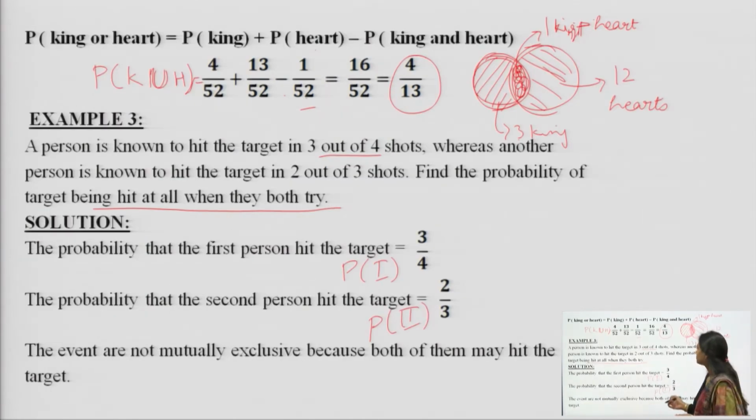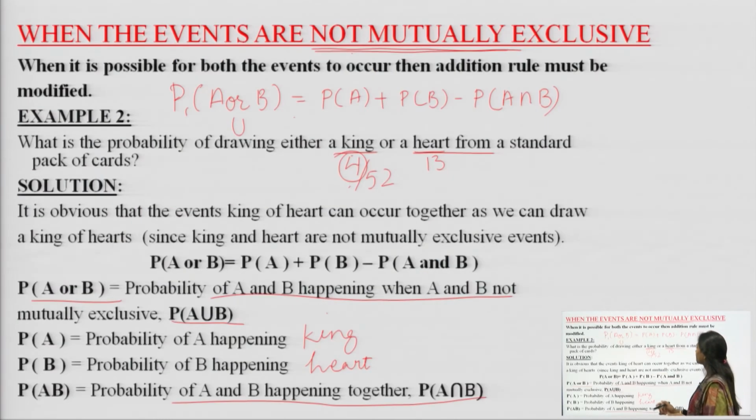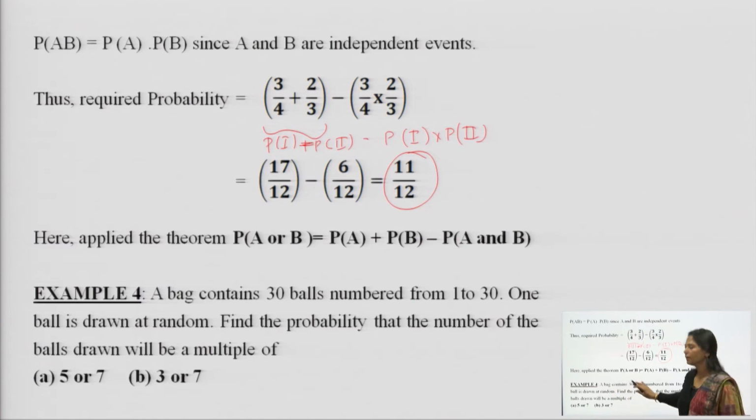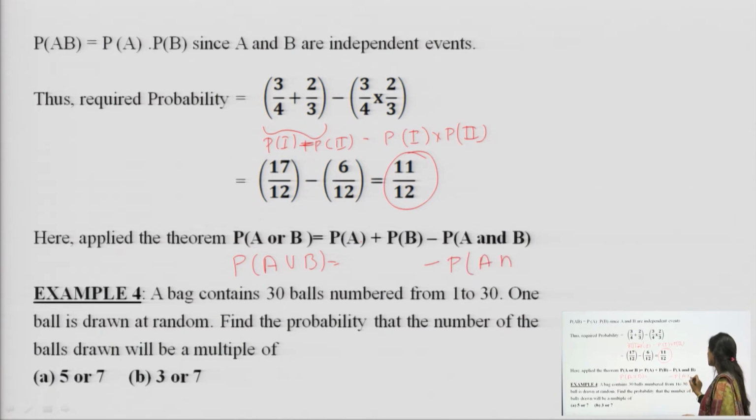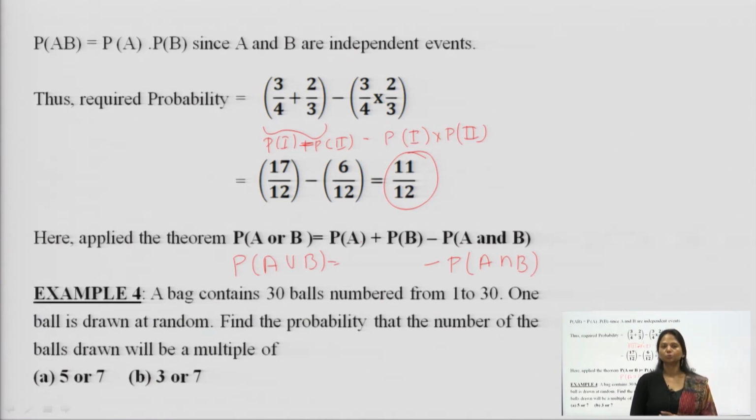Earlier we applied the formula P(A or B) is equal to P(A) plus P(B) minus P(A and B). In the same manner, here also we have applied P(A union B) is equal to P(A) plus P(B) minus the probability of A intersection B. This is the part which is the intersection. So, we have just subtracted it from the sum of the probabilities of the two. The answer comes out to be 11 over 12.